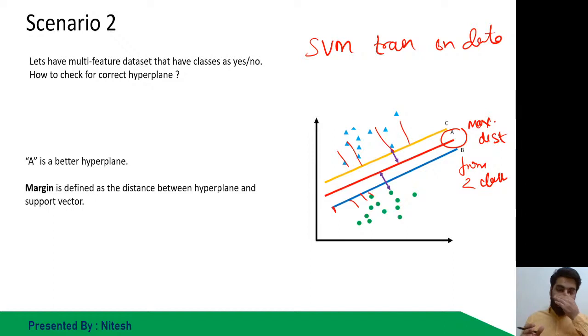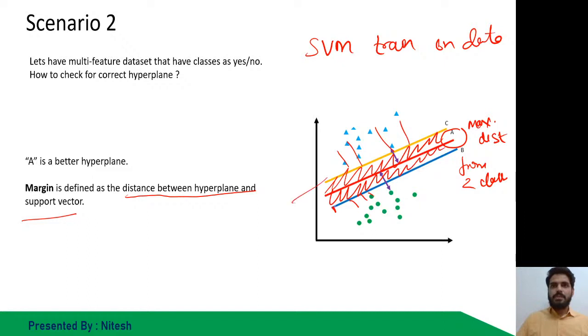And what you see is how we decide the hyperplane with the help of this margin. The distance between the hyperplane and the support vector. I will discuss the support vector in the next slide, but this is the basic definition we have. So margin is defined as the distance between the hyperplane and support vector. So this is your margin. If I just color this one, it can be considered as the margin of A.